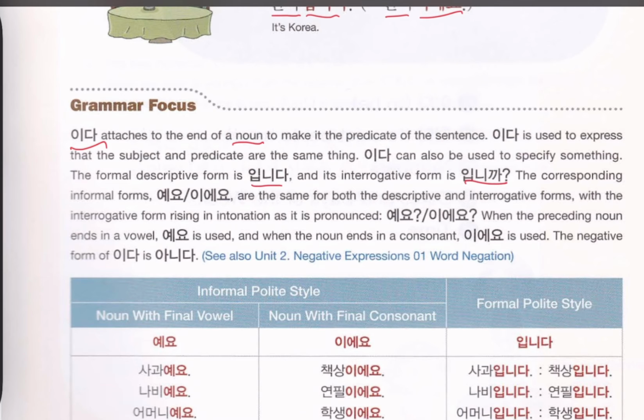And the other format is 예요 and 이에요. And if you have a question, then you just put a question mark at the end, but nothing different. Okay, the one thing you have to notice, if your word has a consonant at the end, you must put 이에요. If vowel at the end, then 예요.